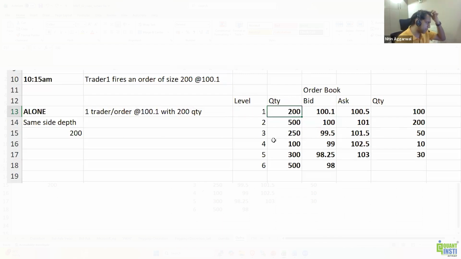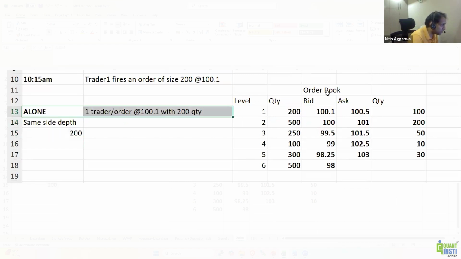And obviously the depth till level 1 is 200. So the same side depth for the buy side is 200. And this order is alone because there is no other order at 100.1.